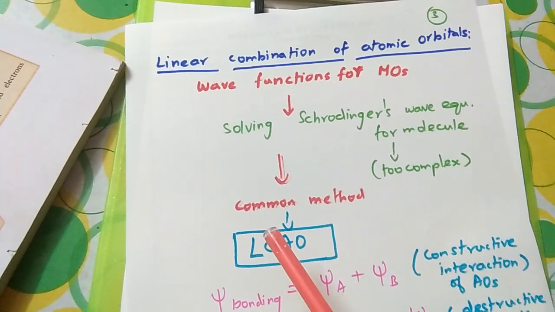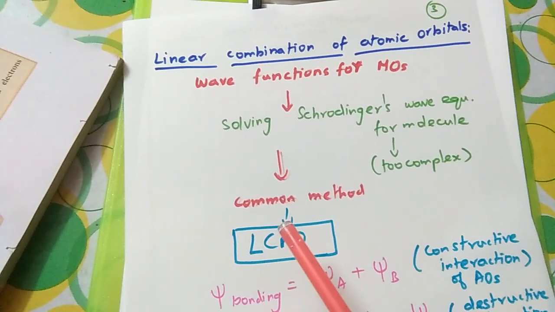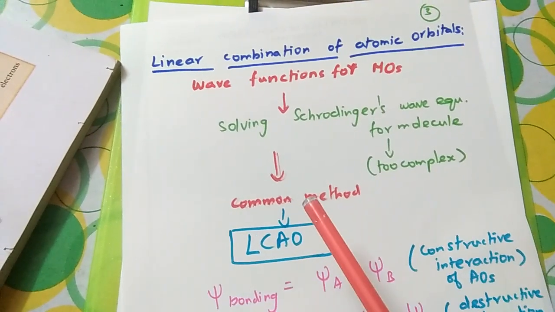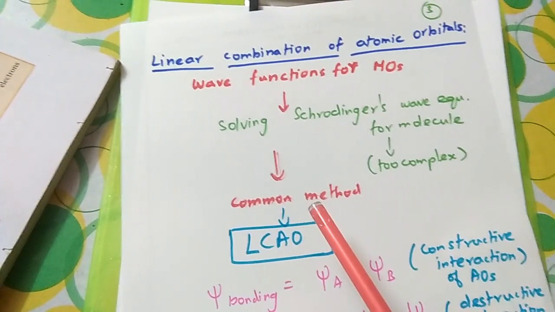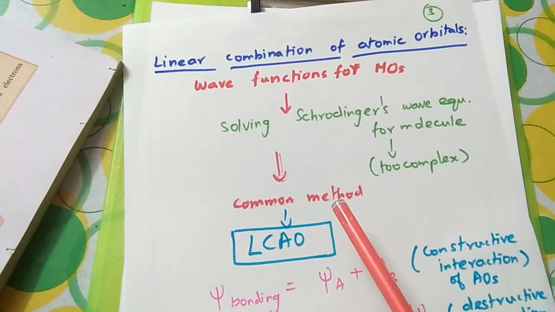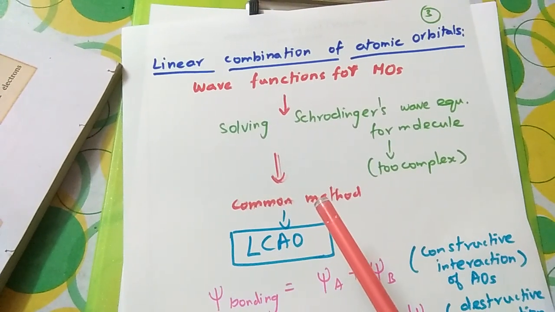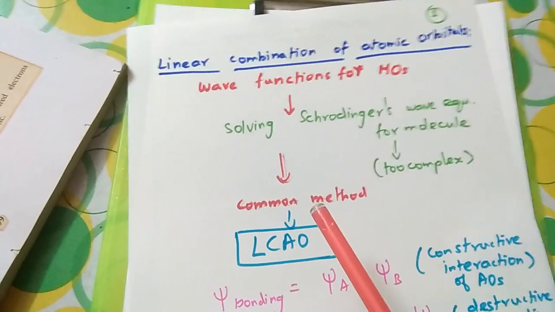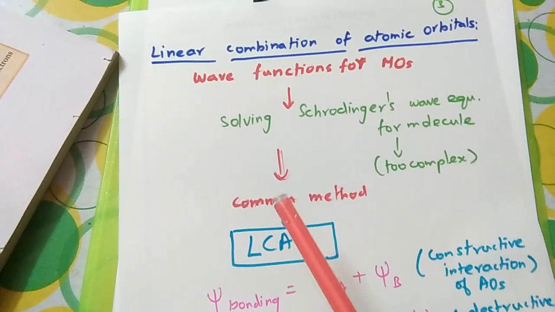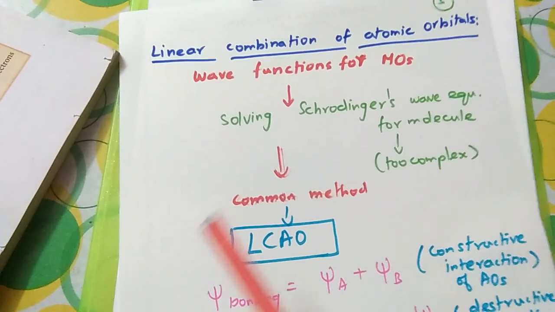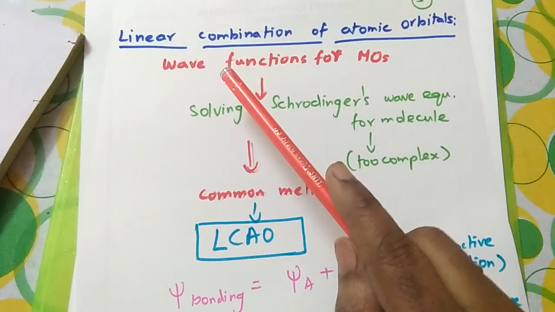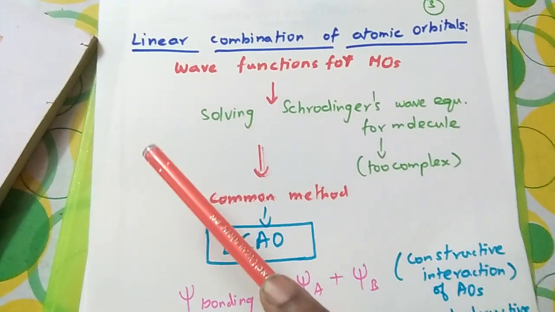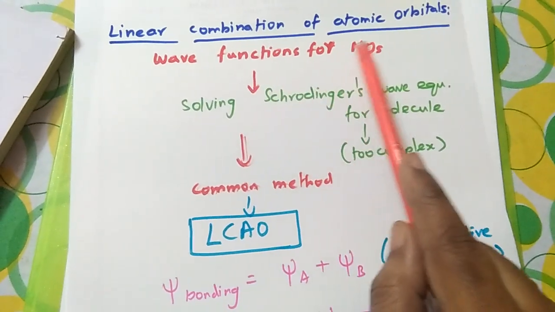For a lower atomic number element like hydrogen, psi alone explains the probability. For higher atomic number elements, psi alone cannot express the probability. So psi square is taken by Schrodinger, which expresses the probability of existence of an electron. And he named psi square as orbital. So that means electrons will be present in orbitals. So what will be the wave function for molecular orbital? All these I told about atomic orbital. What will be the wave functions for molecular orbital?